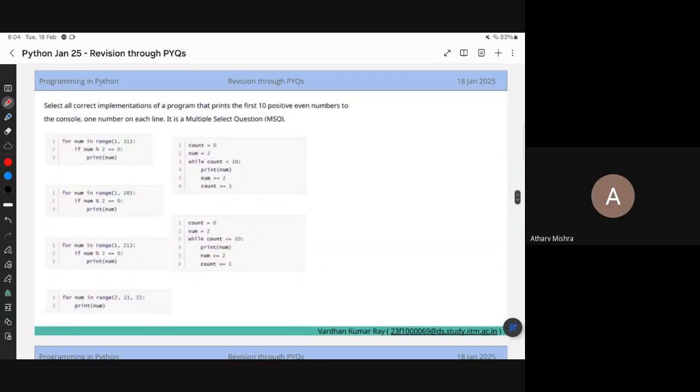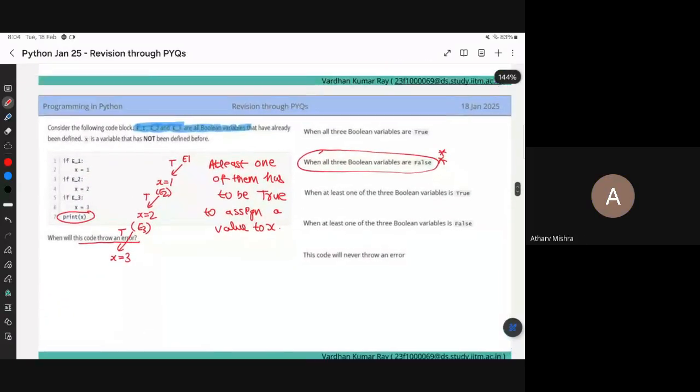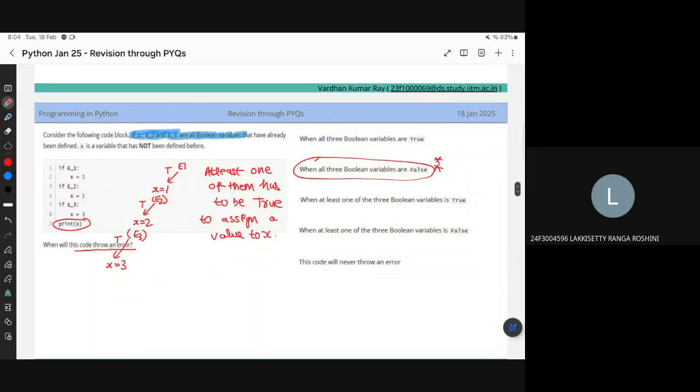Sir, can you please repeat it? Yes, sure. Sir, the last-but-one option is also correct, right, sir? When at least one of three boolean values is false, then at least one of them will show an error.